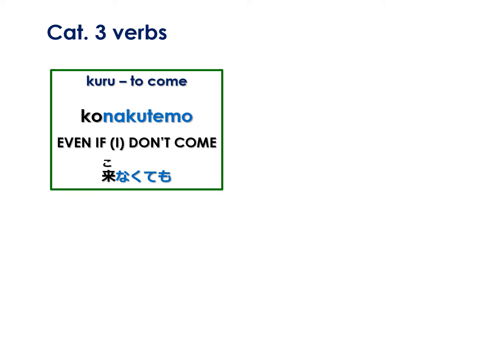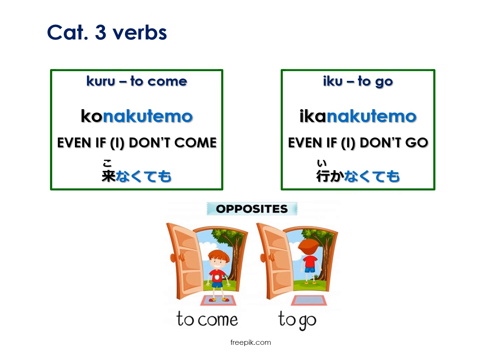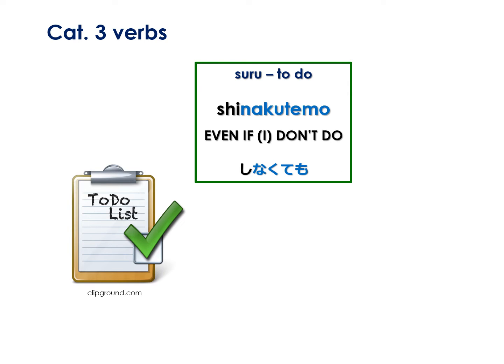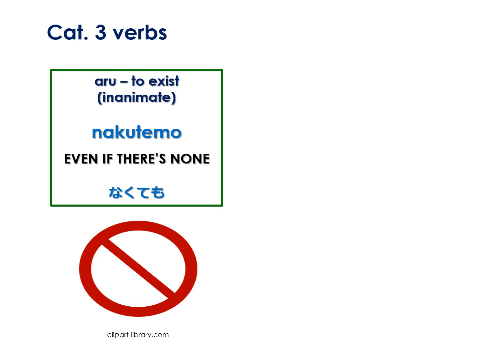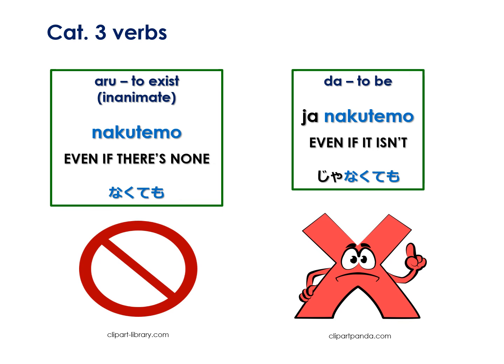And for the category 3 verbs, kuru means to come, and konakutemo means even if I don't come. Iku means to go, and ikanakutemo means even if I don't go. Suru means to do, and shinakutemo means even if I don't do. Aru means to exist for things and plants. Nakutemo means even if there's none. Da means to be, is, are, or am. Janakutemo means even if it isn't.